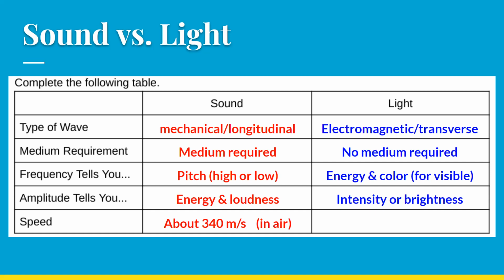Light, on the other hand, travels at a constant 3.0 times 10 to the 8th meters per second in a vacuum. Notice it's significantly faster than sound. They're both fast, but light is significantly faster than sound.